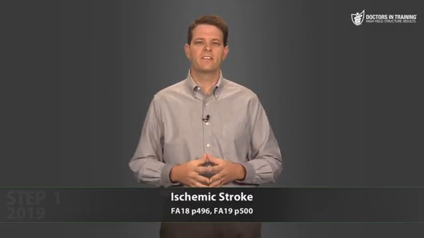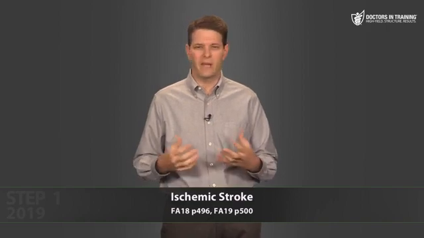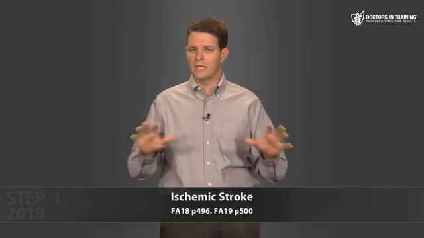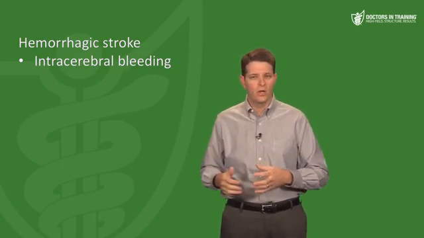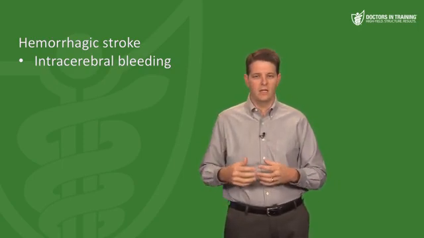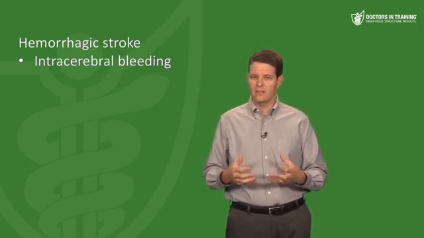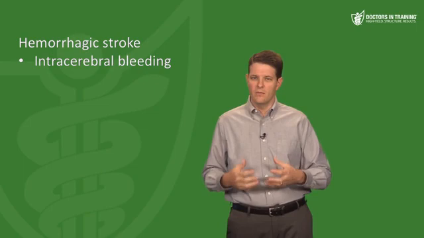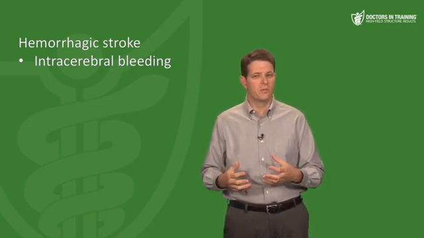Next, we're going to discuss ischemic or thrombotic strokes. So this term stroke basically means brain ischemia, and there are two broad categories of stroke. One category is a hemorrhagic stroke, where you have intracerebral bleeding, and the brain tissue distal to that bleed isn't being perfused. Now the brain is very sensitive to ischemia. If you stop perfusing the brain, then after just 5 minutes you're going to start to have some irreversible damage.